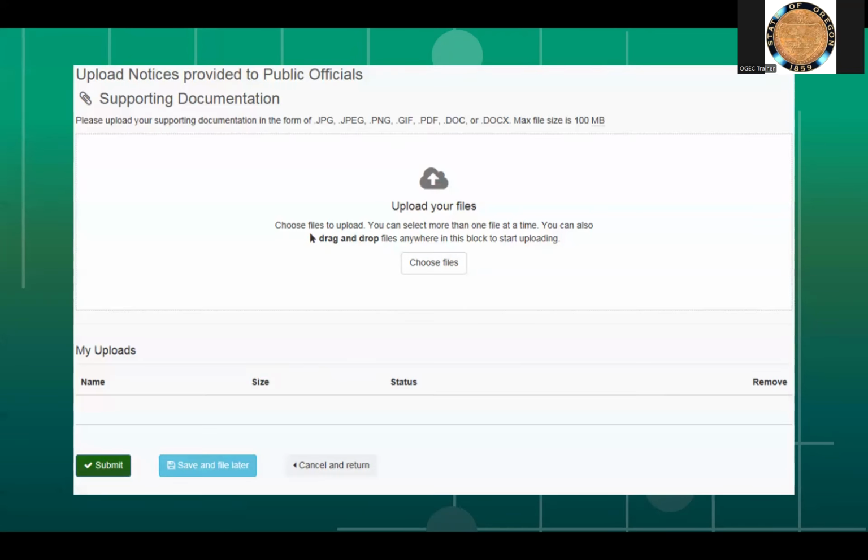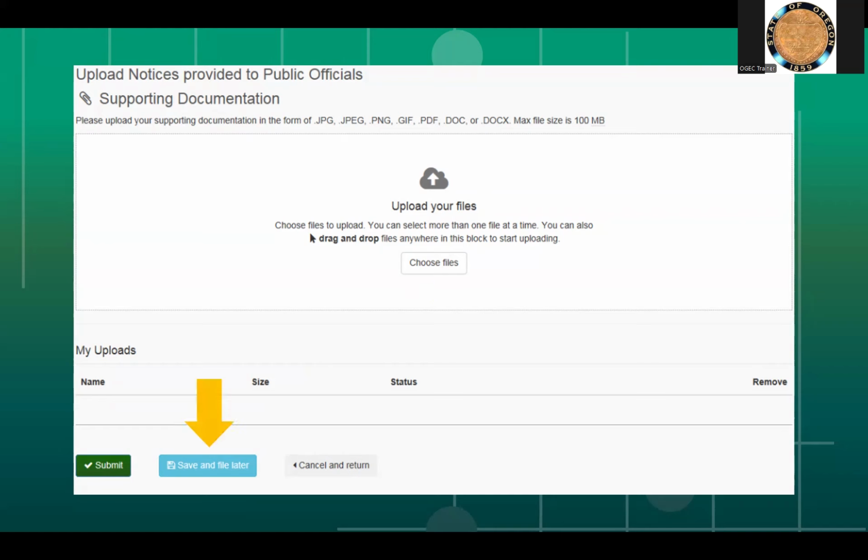If it applies, now is when you will be able to upload the required travel and honorarium notices. Otherwise, do not upload any additional documents. To upload documents for questions 4A, travel, food, and lodging of $50 or more, and 5, honoraria of $15 or more, click the Choose Files button to access the files saved on the filer's computer.